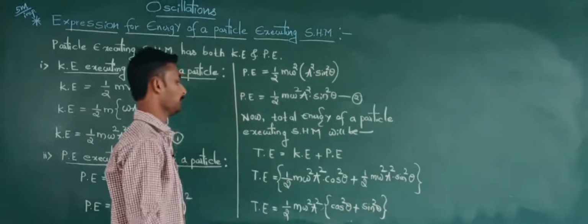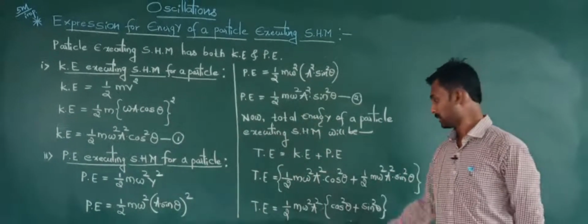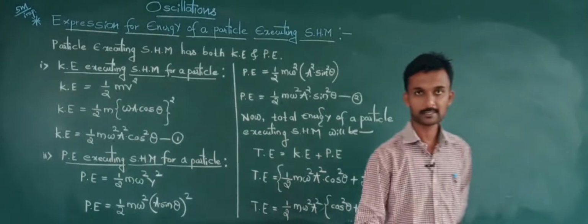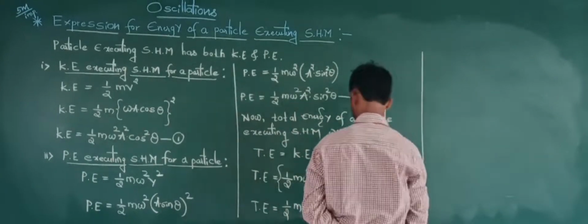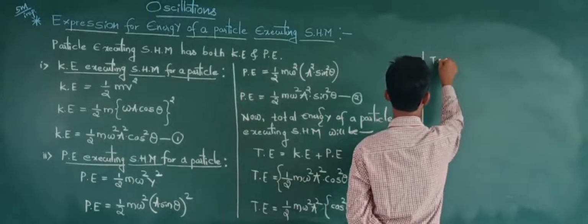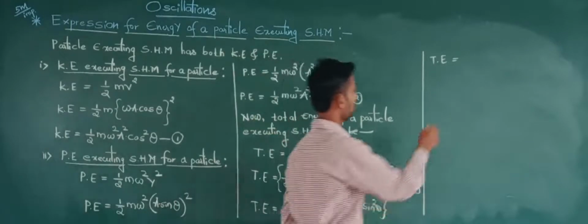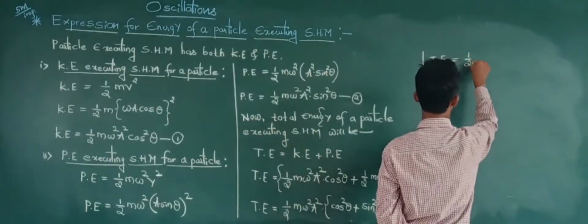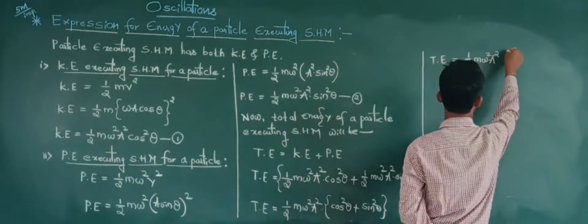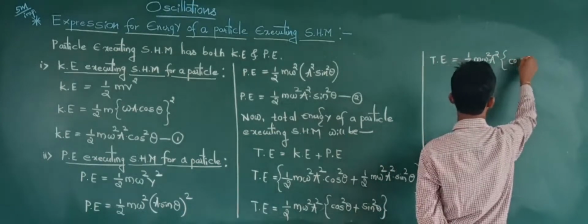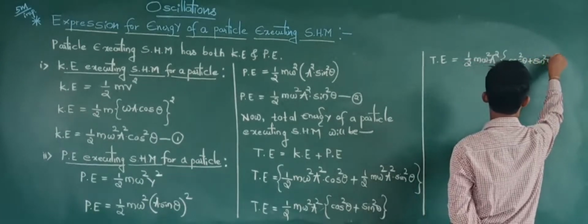When we take half m omega square a square outside, what do we get? Cos square theta plus sin square theta we will get. Now the last step, total energy is given by half m omega square a square into cos square theta plus sin square theta.